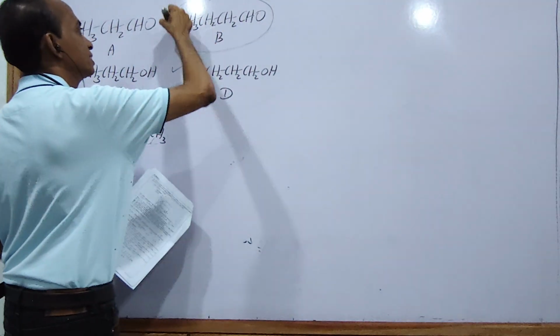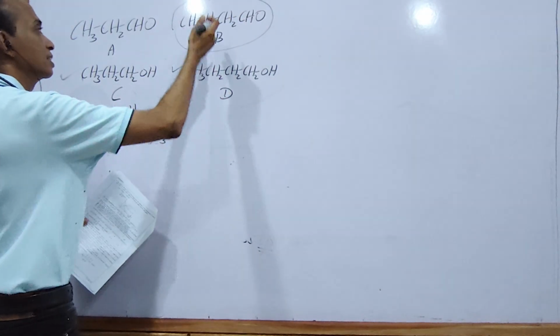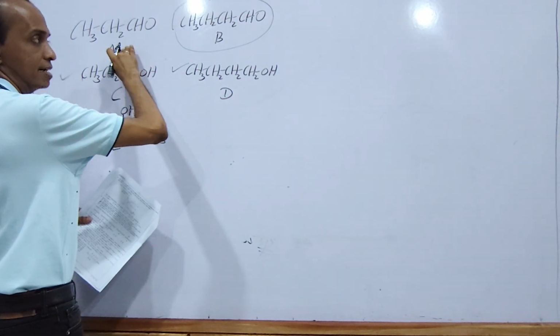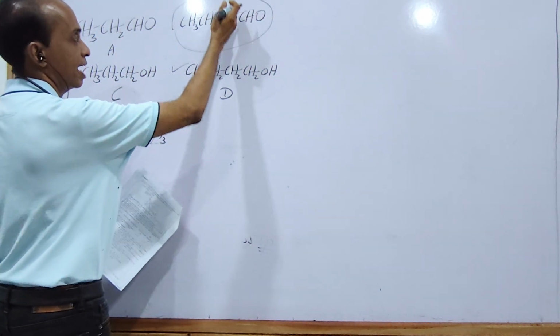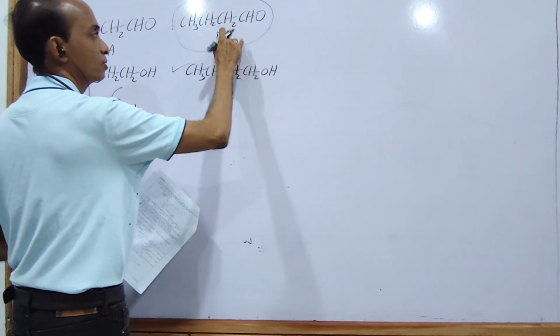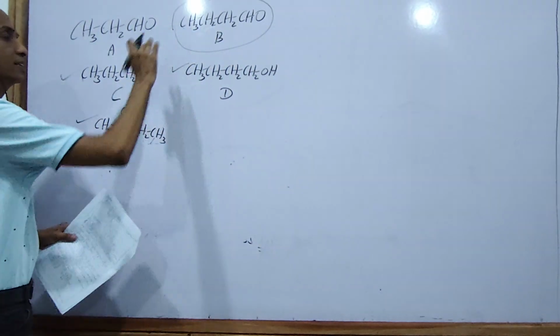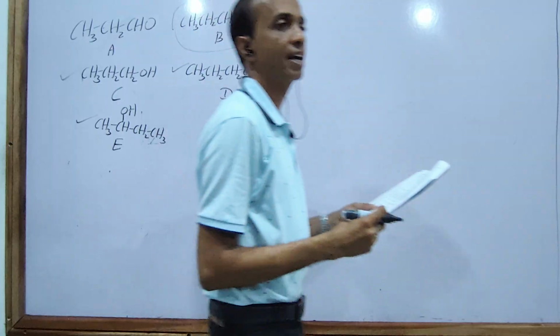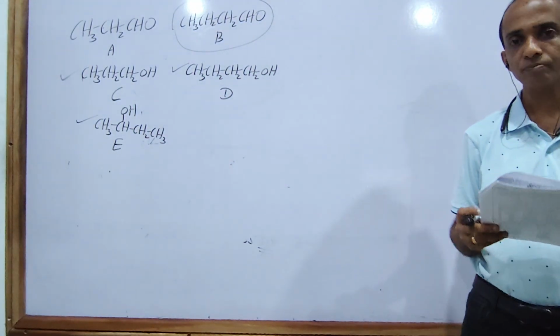Why is it? Because A is also an aldehyde, but the non-polar part, the alkyl group of B, is larger than A. Therefore, B is less soluble than A. That is the lowest solubility.